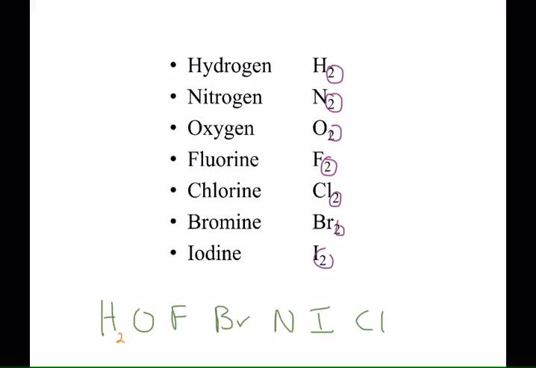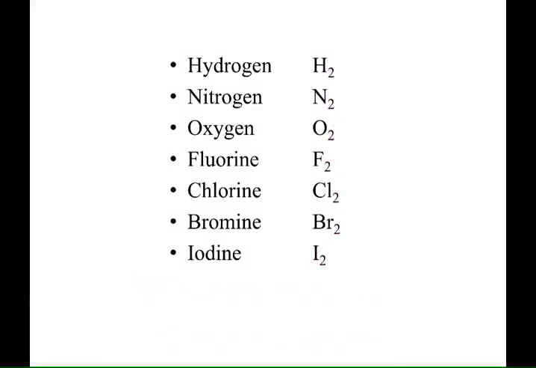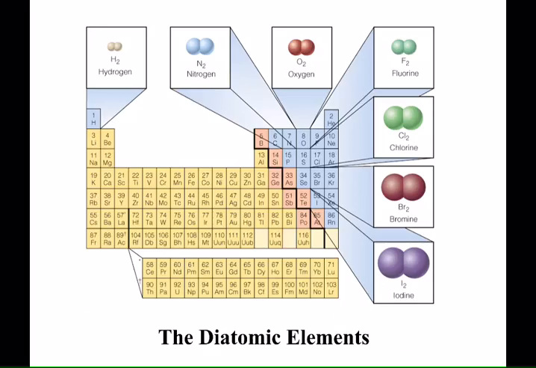So there's hydrogen, H2, O2, F2, Br2, N2, I2, and Cl2. Now, why would you need to know the diatomic elements? Well, you need to know them, for instance, when we're writing how they react from their elemental form. This is how they exist in their elemental form. So here are the diatomic elements on the periodic table.